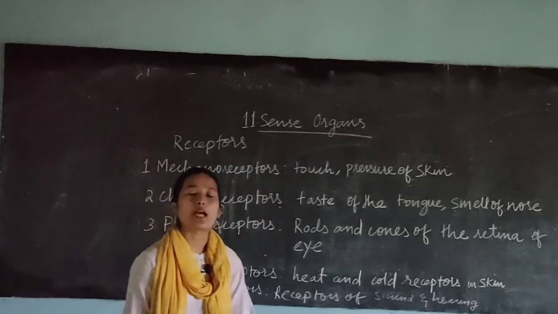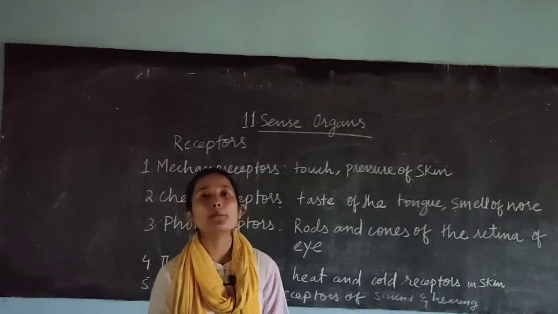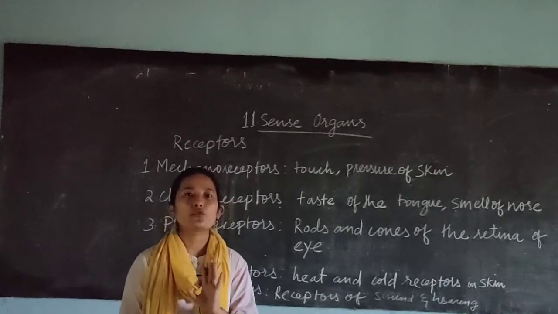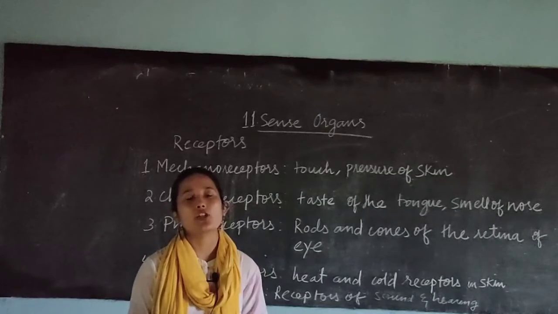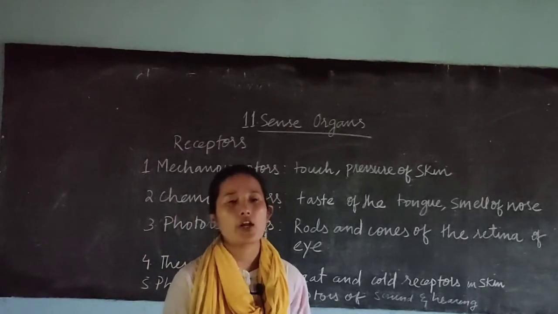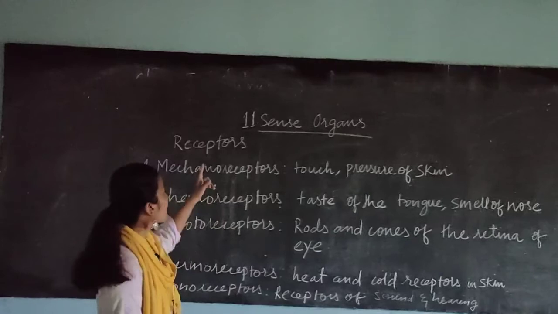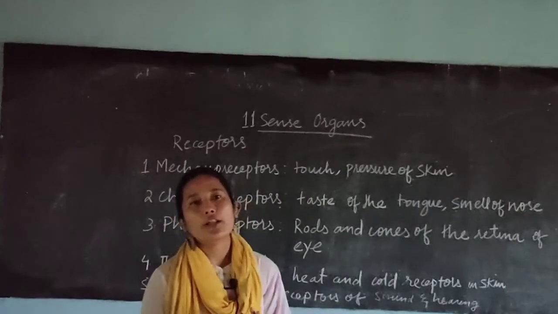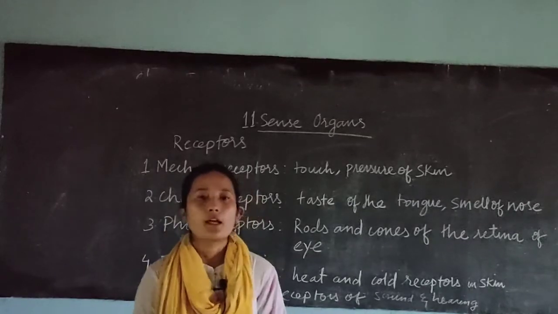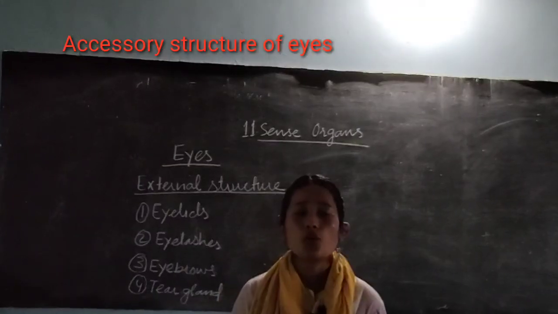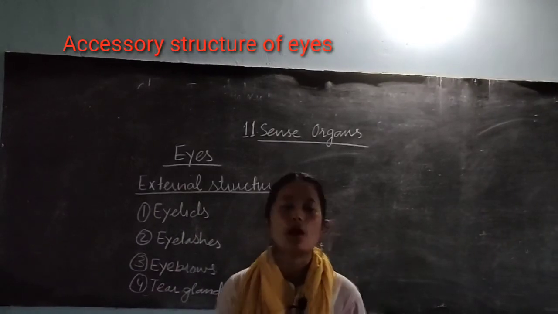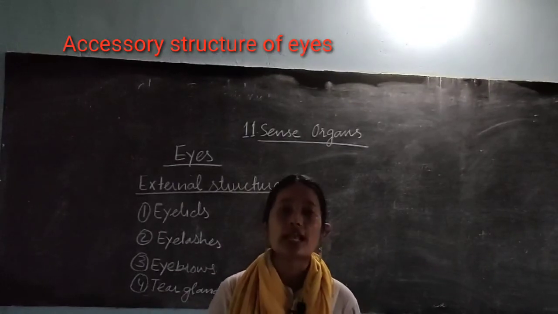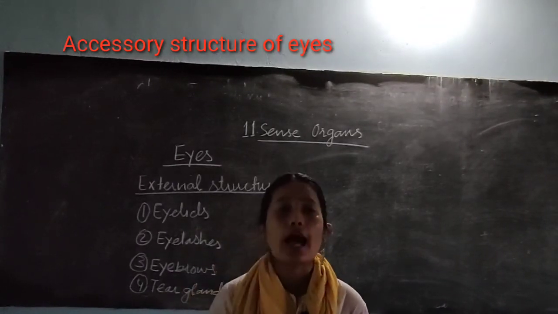Now next is your phonoreceptors. These phonoreceptors are present in your ears and they are sensitive towards sound, so they enable us to hear the different sounds around us. So that's all about the different types of receptors. You need to have an idea about where these are present. From this chapter, we will be discussing in detail 2 important sense organs, your eyes and ears. For today's class, we will be discussing only eyes.